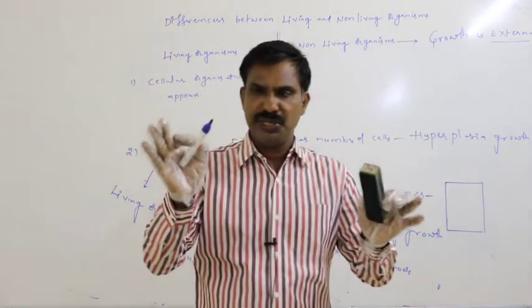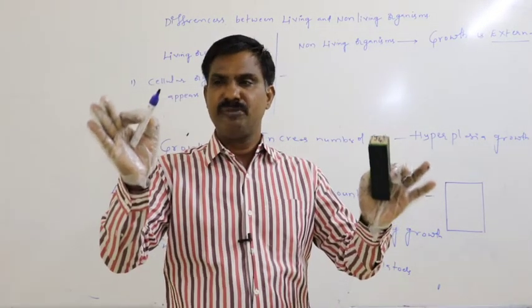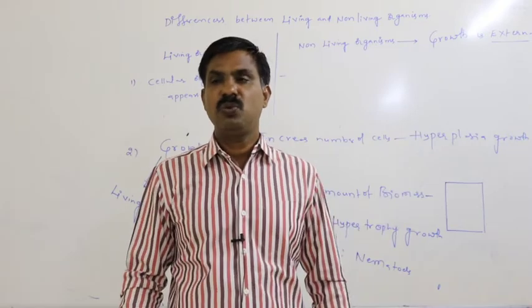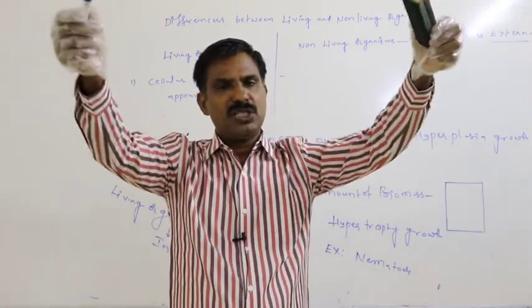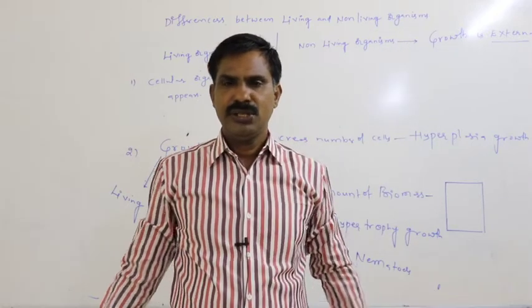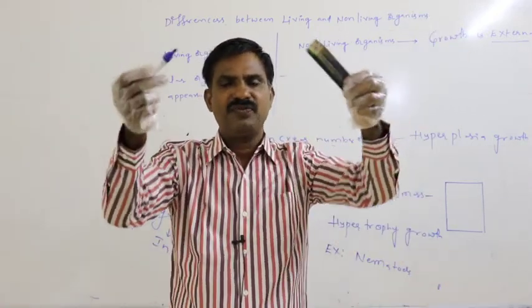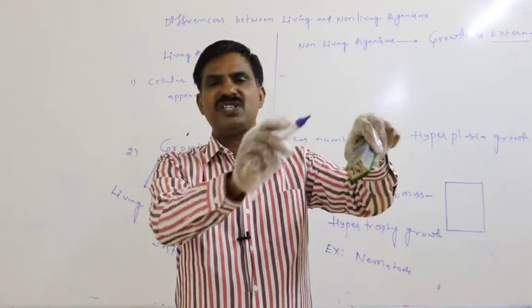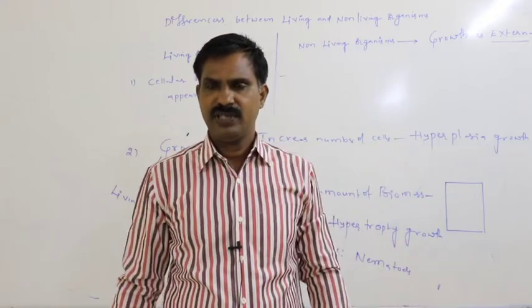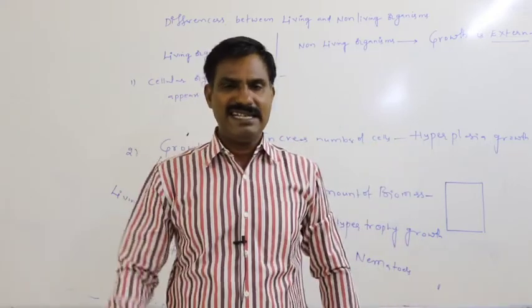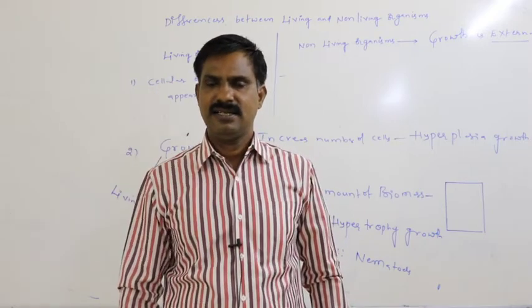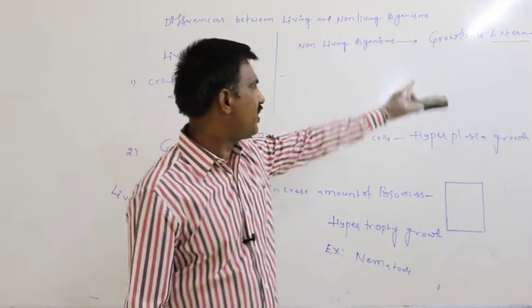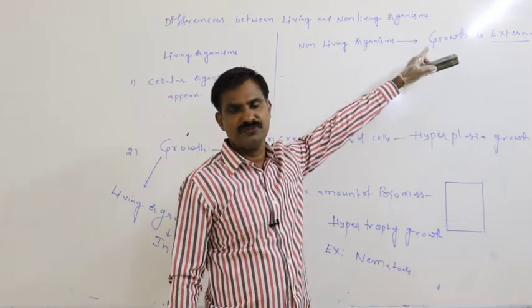That is mainly due to the deposition of foreign material over it. Due to the deposition of dust particles, due to the deposition of foreign material over the surface of that non-living thing, its thickness increases, its size increases. That kind of growth is said to be external growth.